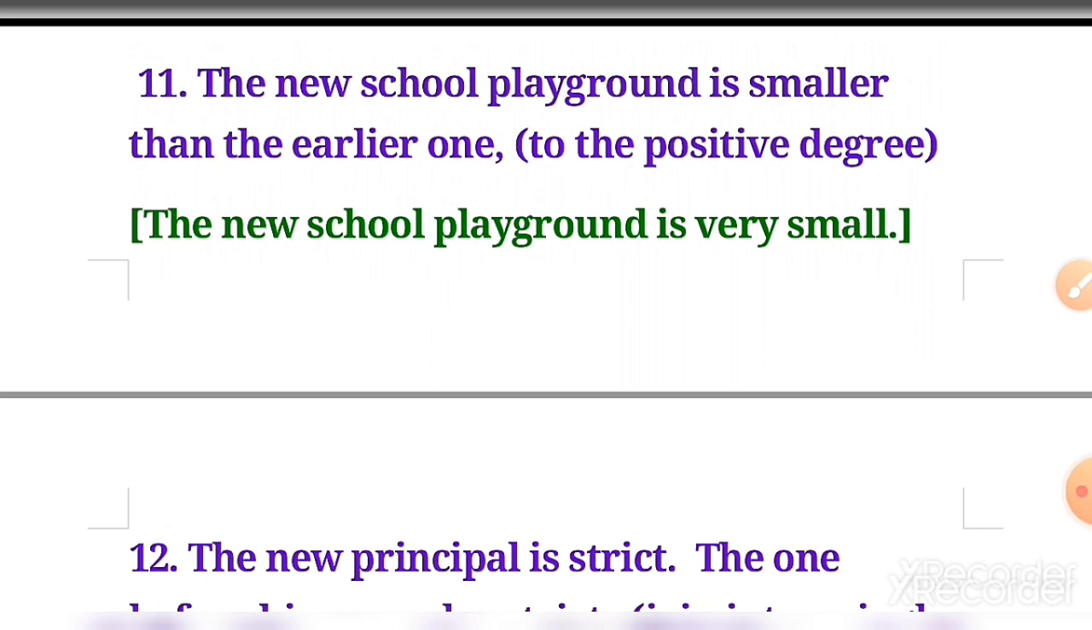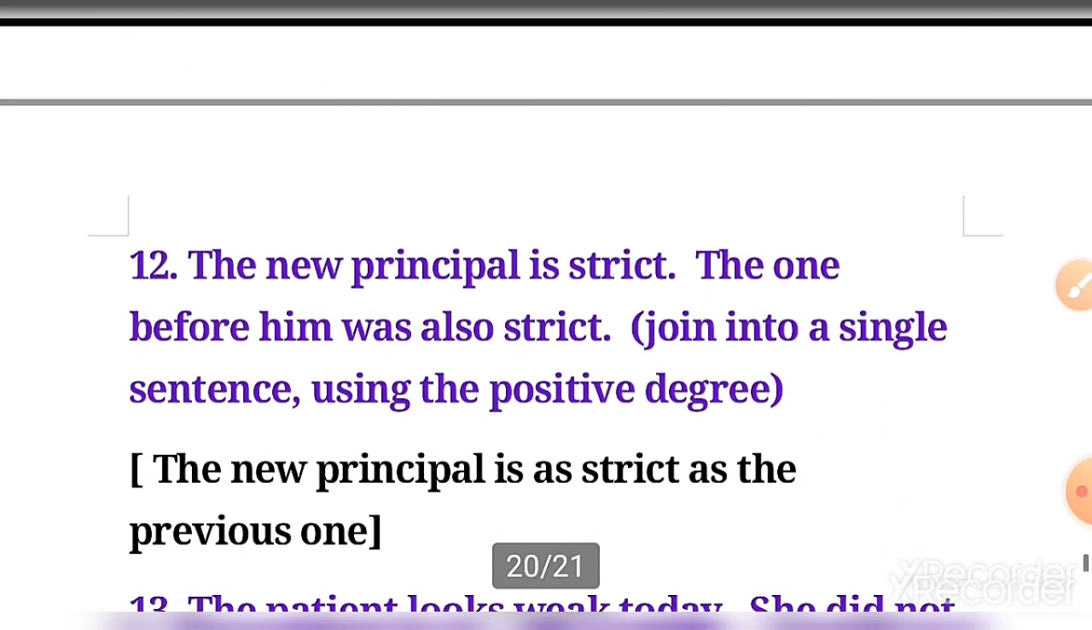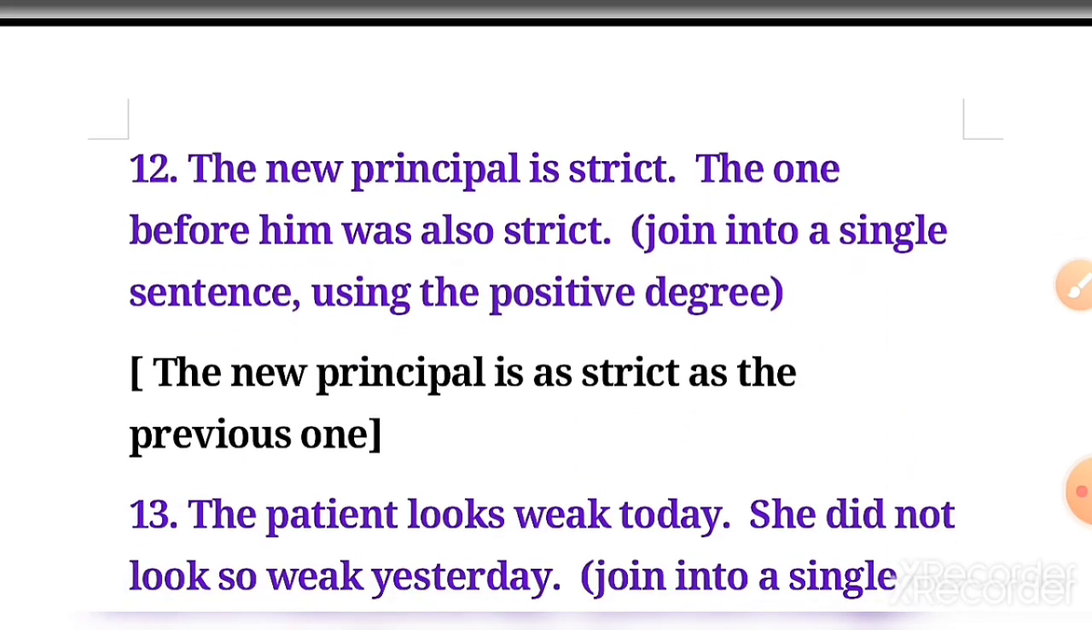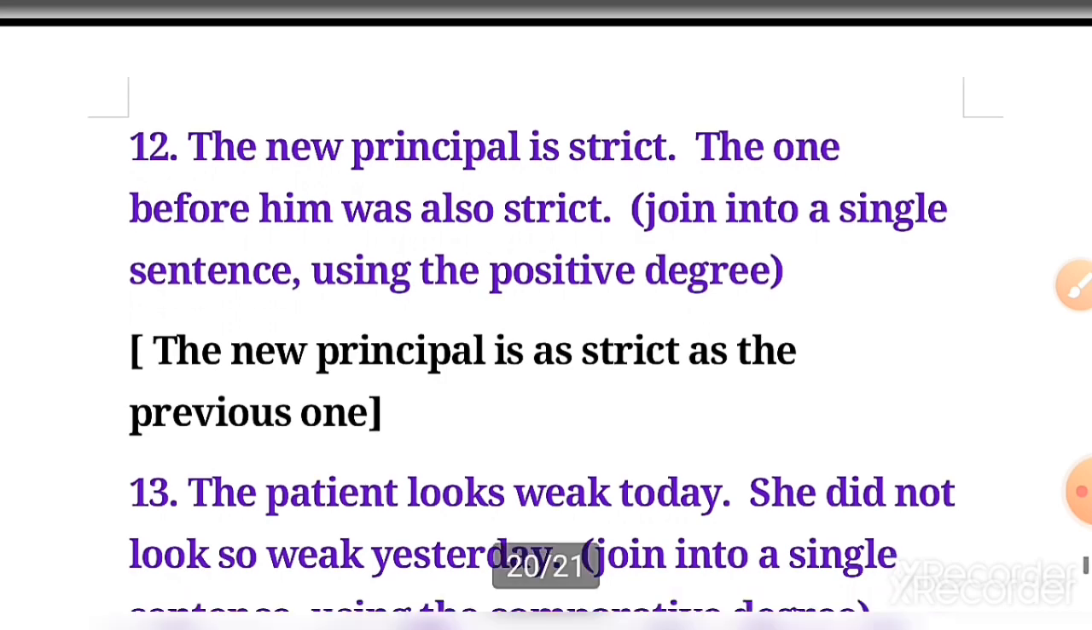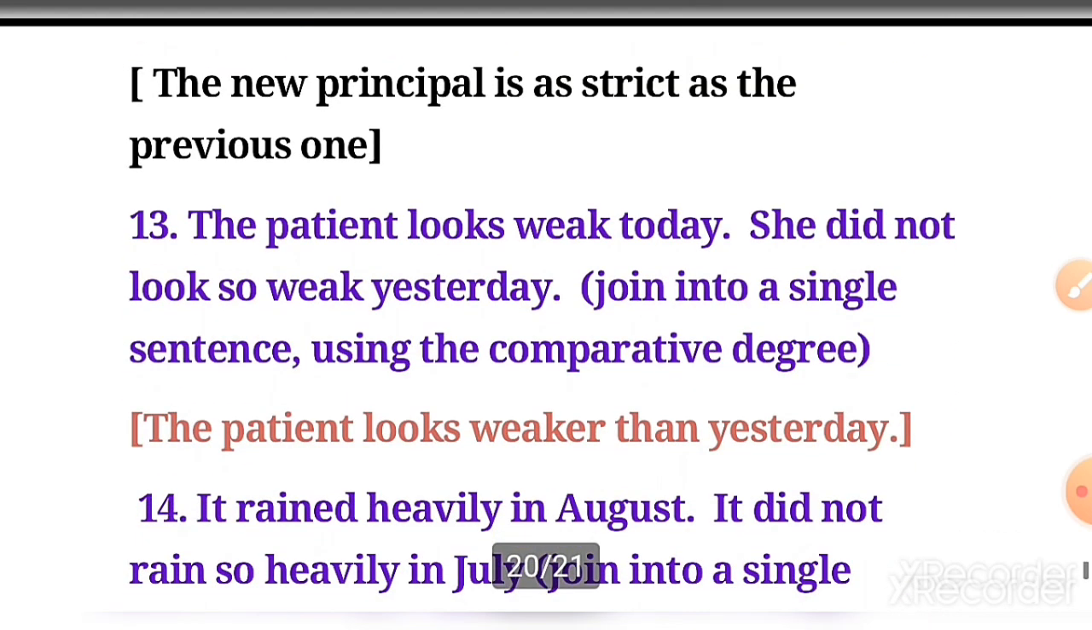Or also you can write that the new school playground is as small as the earlier one. Both can be suiting. Then after, the new principal is strict. The one before him was also strict. Join into a single sentence using positive degree. That becomes the new principal is as strict as the previous one.